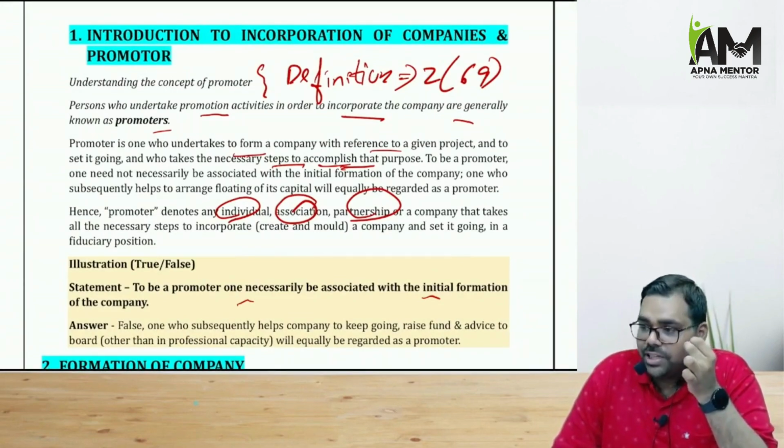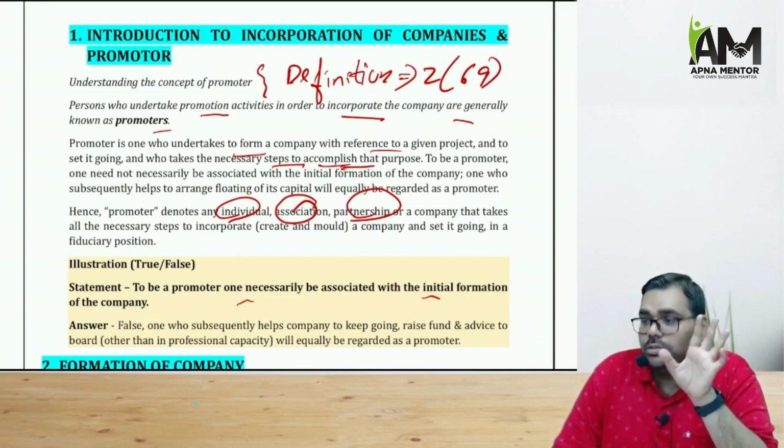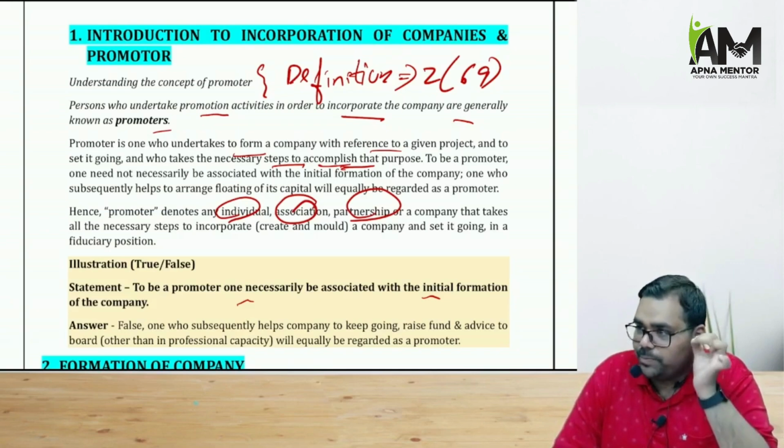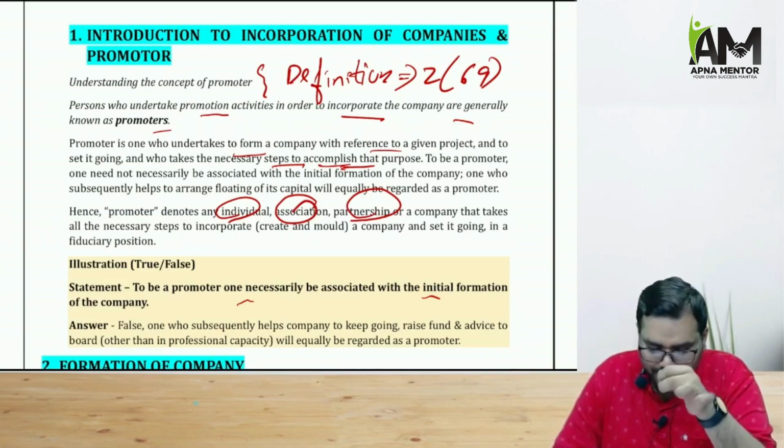Another thing in the definition of promoter is the person who controls the business. And thirdly, if the directors of the company are working under the direction, instruction or advice of a person, that person is also called a promoter.